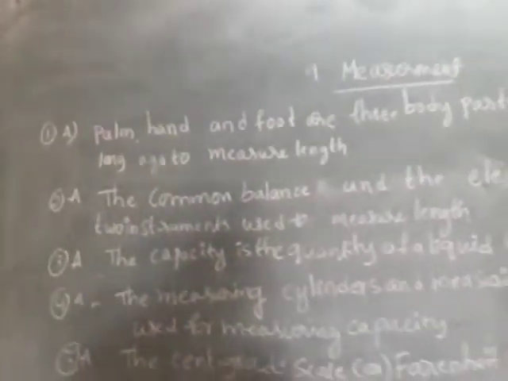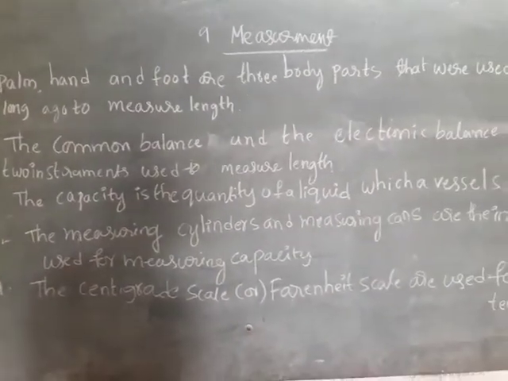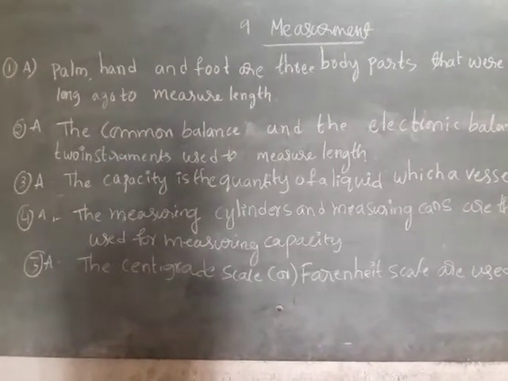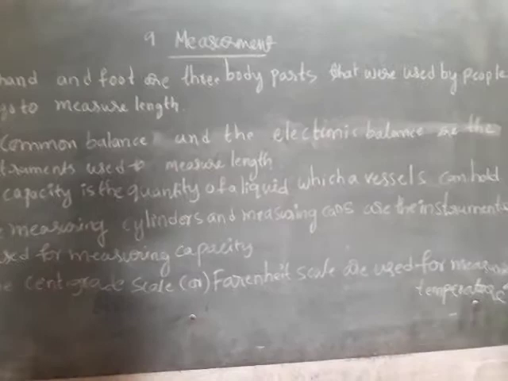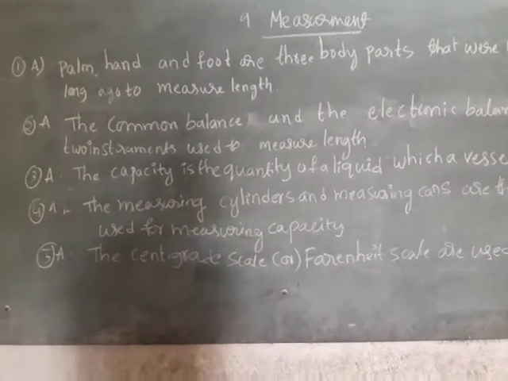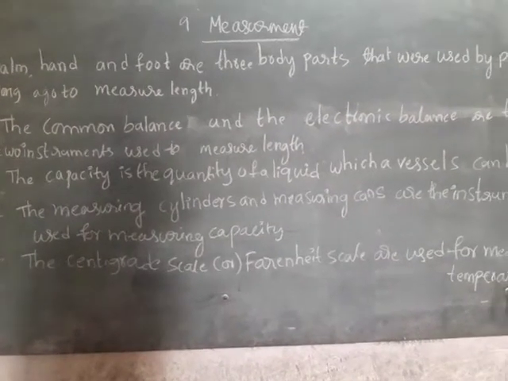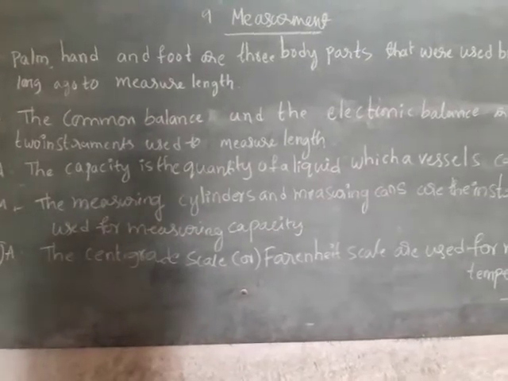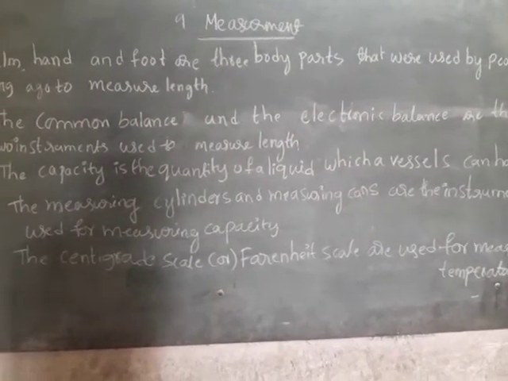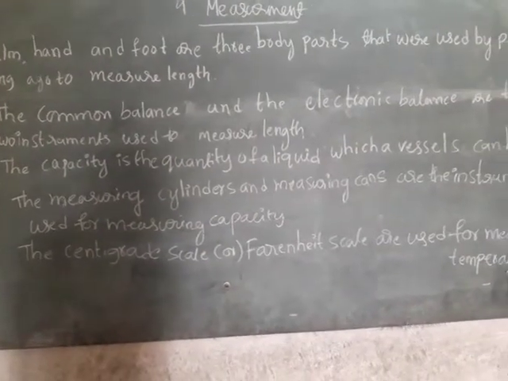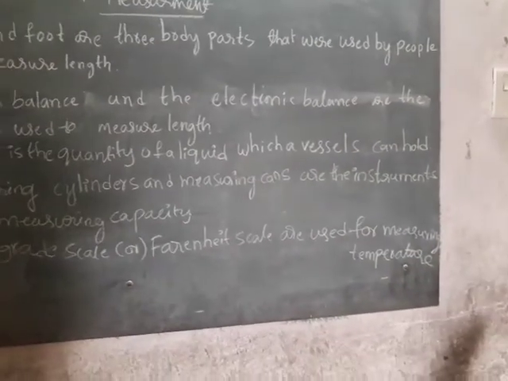Can you understand, children? These are the 5 question and answers. First one, palm and foot are body parts that were used by people long ago to measure length. Second, the common balance and the electronic balance are the 2 instruments used to measure weight. Third, the capacity is the quantity of a liquid which a vessel can hold. Fourth, the measuring cylinders and measuring cans are the instruments used for measuring capacity. The centigrade scale or Fahrenheit scale are used for measuring temperature.